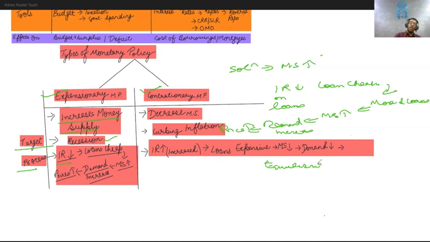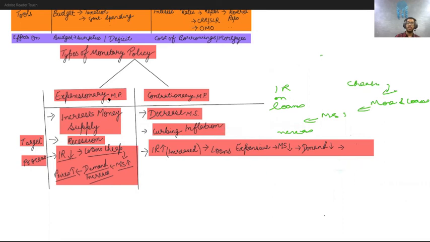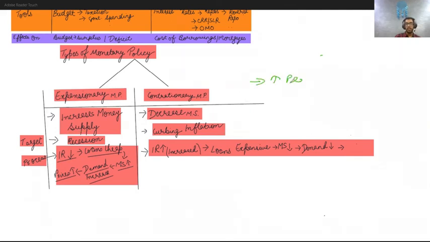Same goes for your contractionary policy. When there is high inflation in the economy, we control this kind of situation. I told you what happens in inflation. When we studied the first part of this chapter, we saw that inflation is nothing but an increase in price level and a fall in purchasing power. So this is what we call inflation. As a result, to control this type of situation, we use contractionary policy.